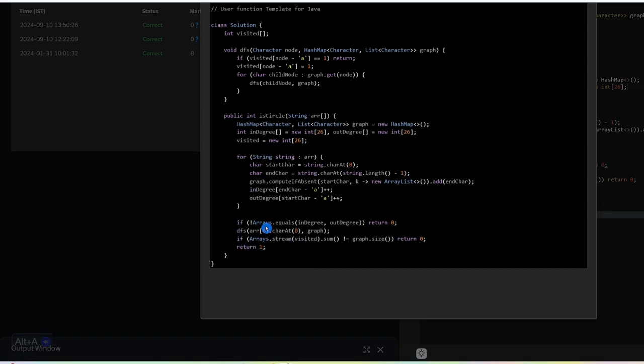DFS, strongly connected, arrays equal. This is a stream method which can do it in a single line.